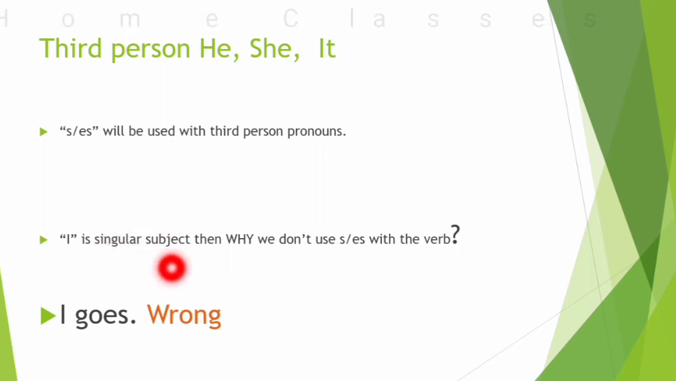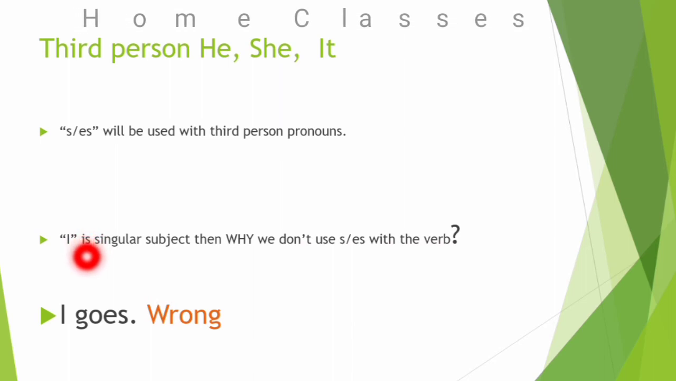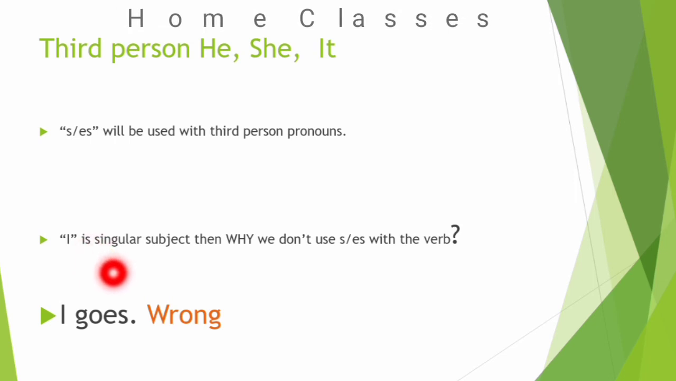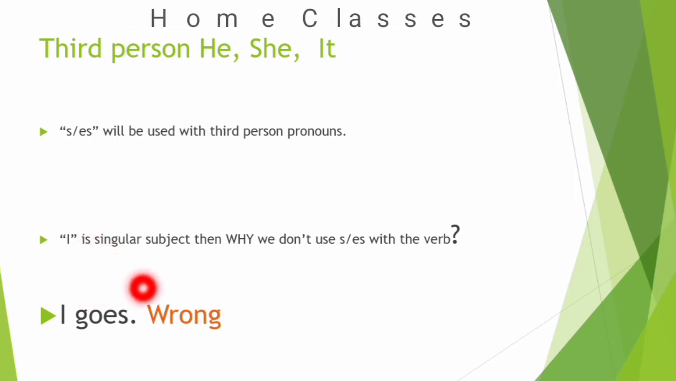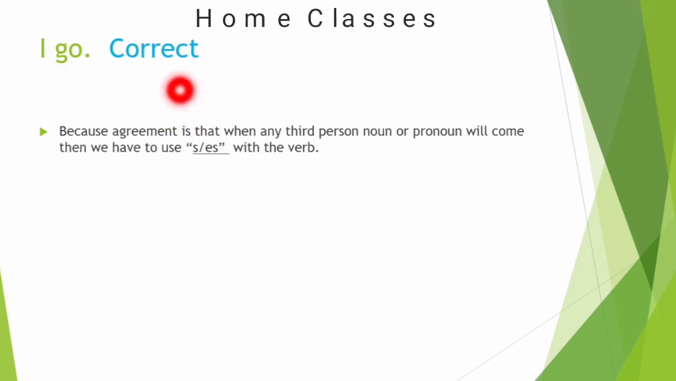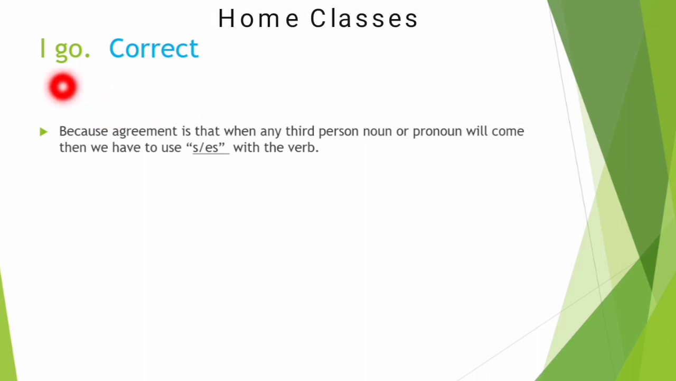I is a singular subject, then why don't we use S or ES with the verb? Now do you know the answer? Yes, you know. Because I and you come in first person and second person, and they don't follow the subject-verb agreement. So therefore if you write I goes, your sentence will be wrong. I go is the correct sentence, and now we have the answer, that is the reason why our sentence is correct. You can explain it, or you can find your error very easily while doing any editing or omission in sentences or a passage.